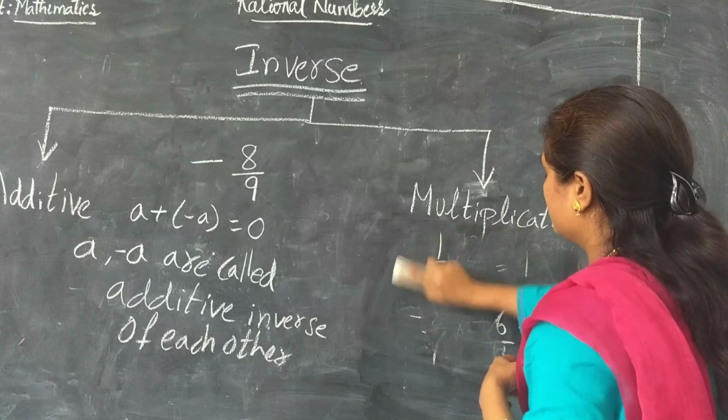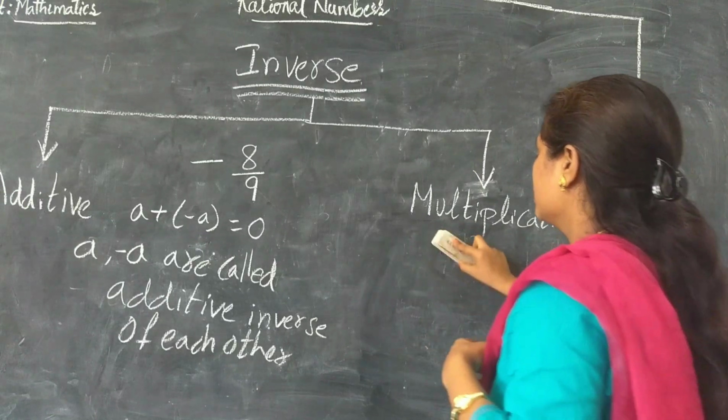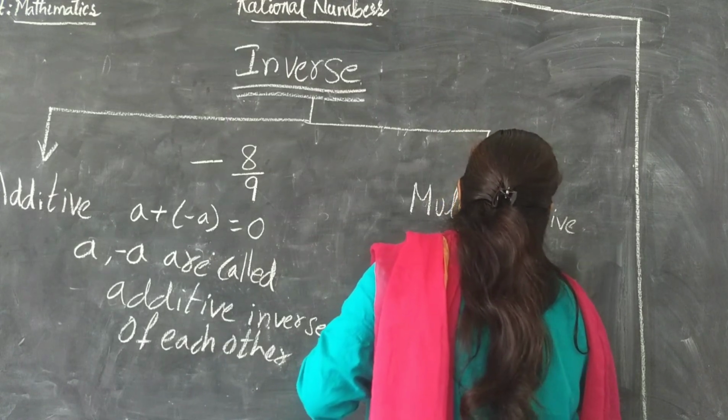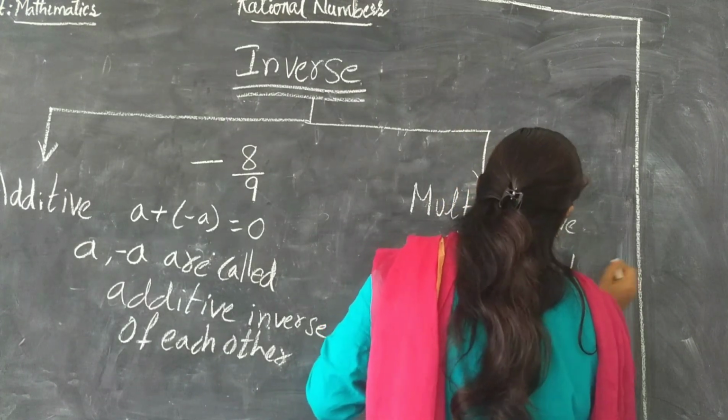Now let's see the statement here. A by B into C by D should always be equal to 1.